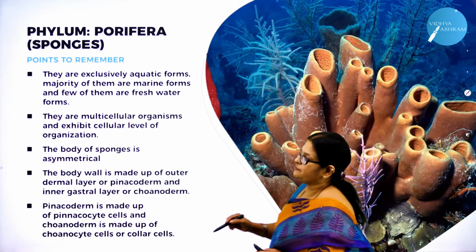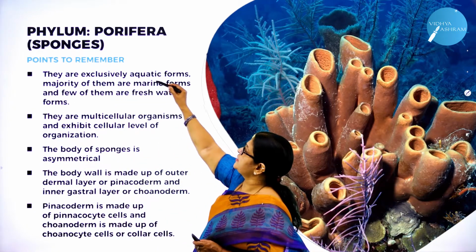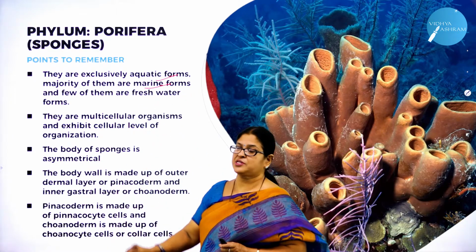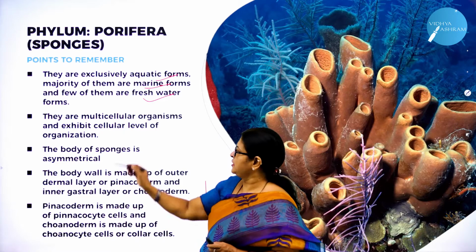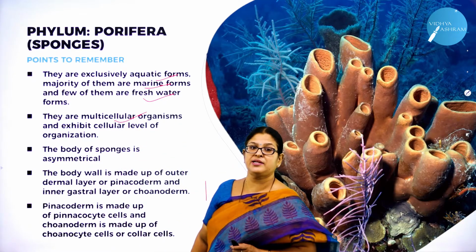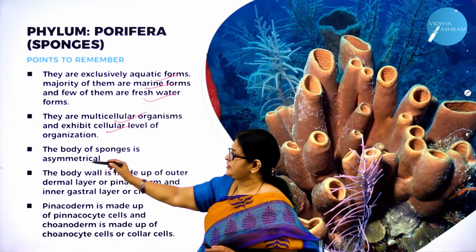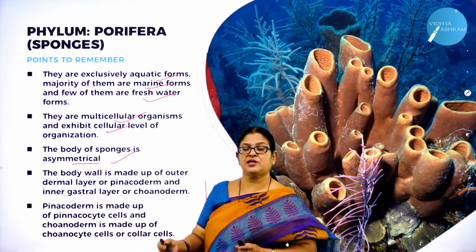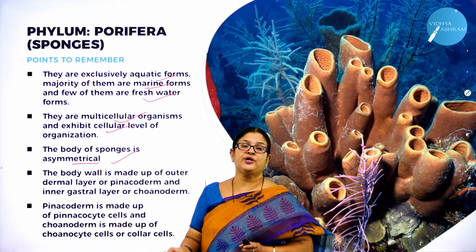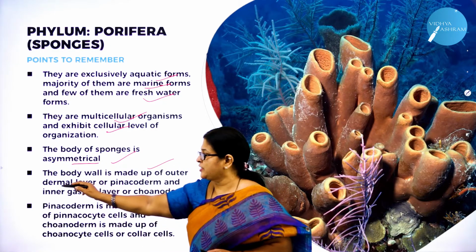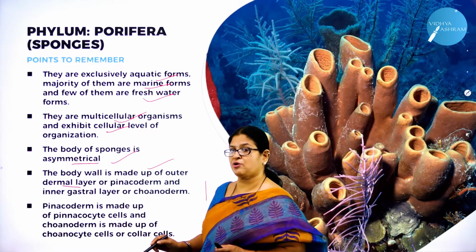So what is the first very important characteristic feature? They are exclusively aquatic forms. A majority of them are marine forms. A few are freshwater forms. Then they are multicellular organisms, but exhibit what level? Cellular level of organization. And they are asymmetrical animals. You cannot cut the body of the animals into 2 equal halves in any plane. And the body wall is made up of an outer dermal layer. What is that outer dermal layer called? Pinacoderm.